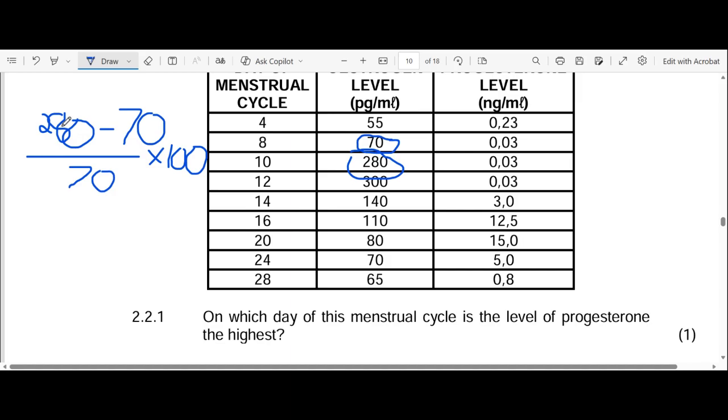So what's 280 minus 70? The answer is 210. Then 210 divided by 70, which is 3.